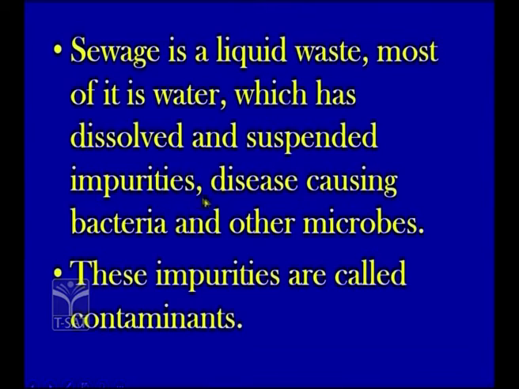Someone vomits, or some people get diseases like typhoid. So when they take a bath or flush the toilet or do their daily activities, those bacteria and germs are let out, and that is a type of contaminant. So these impurities are called contaminants.